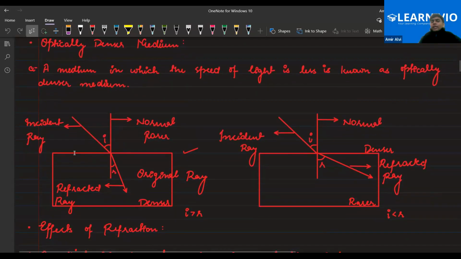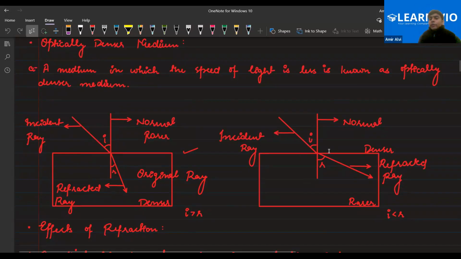So if the incident light ray is passing from one medium to another, and the medium is denser, the light ray will refract towards the normal. In this case, the angle of refraction would be small. That means the angle of incidence would be greater than the angle of refraction. Is that clear, everyone? Yes or no?